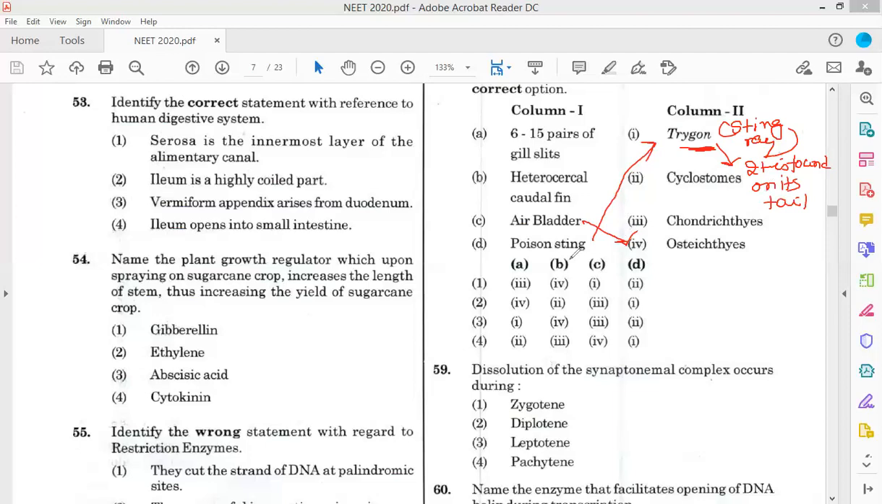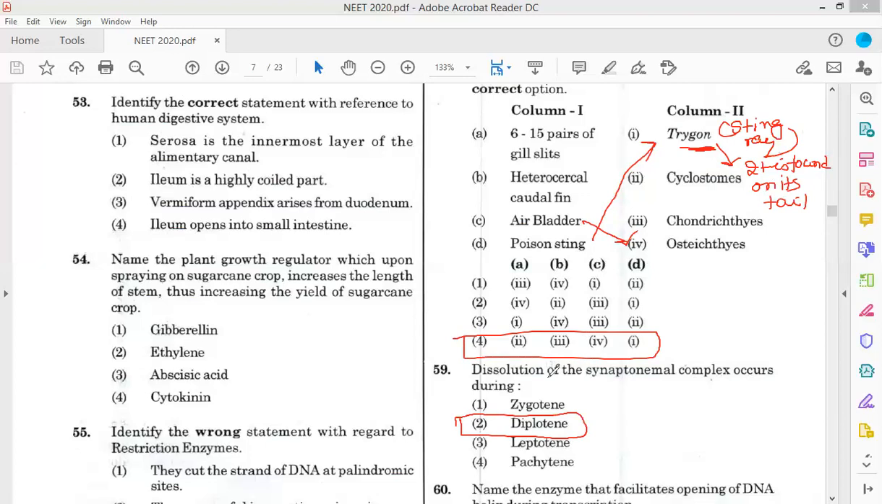So the answer is that 4 is the answer. Now coming to dissolution of synaptonemal complex, which occurs in the diplotene stage. Dissolution of the synaptonemal complex formed during the zygotene stage and leptotene stage. The leptotene stage is known as the bouquet stage.